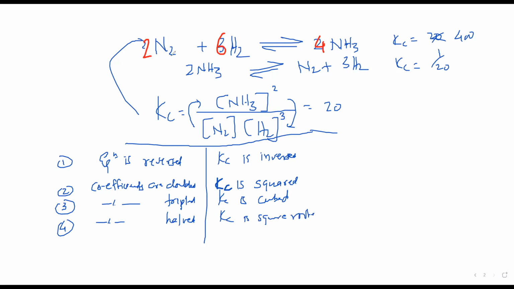Which means, if the original was 1, 3, and 2, and I change this to half, 0.5, 1.5 and 1, the Kc will be the square root of 20.